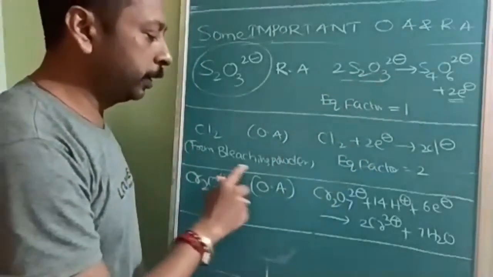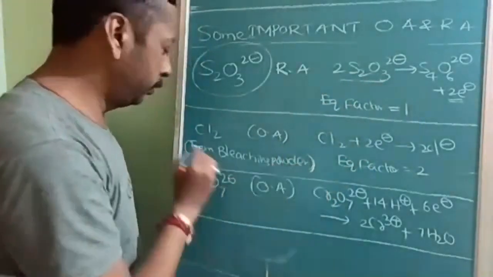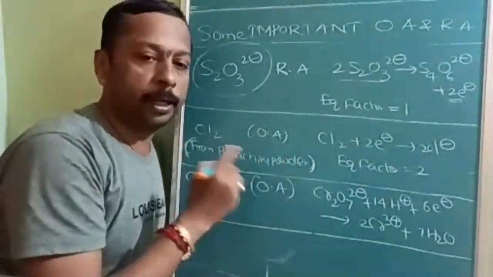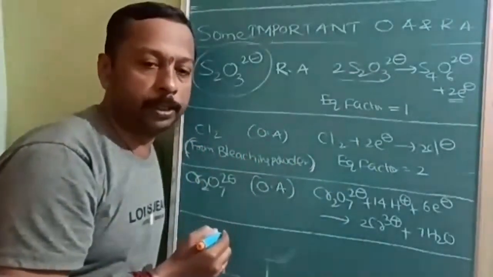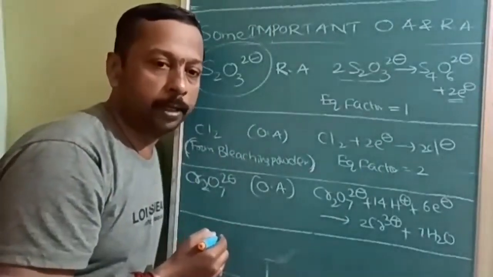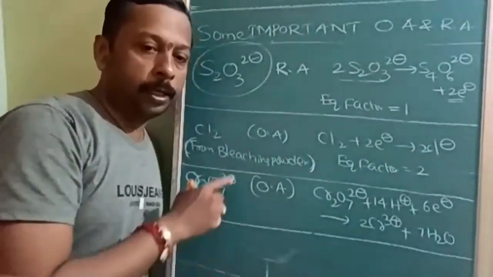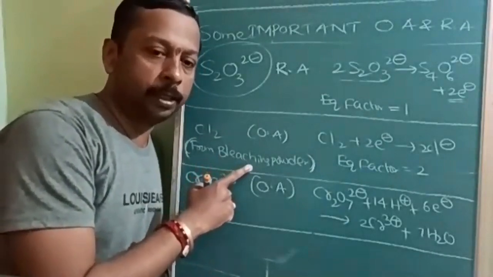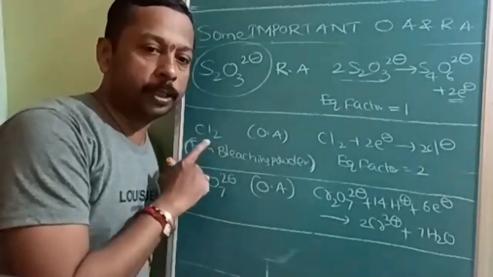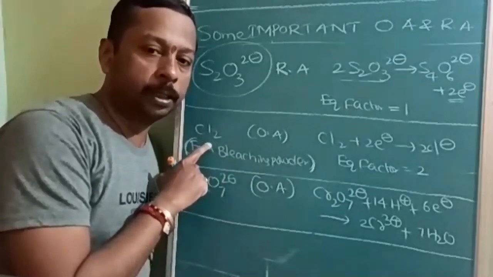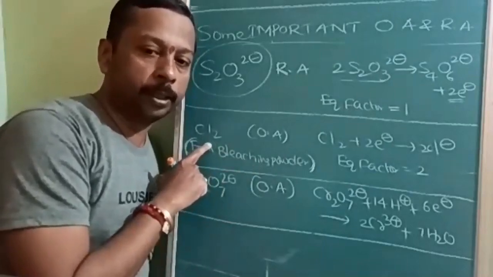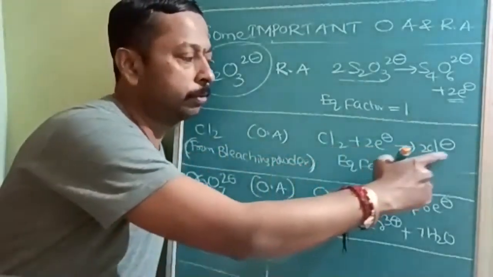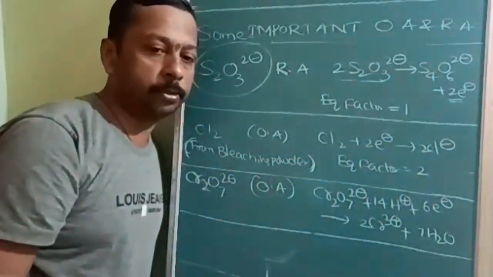There were special numericals last year. Last year there was an advanced question combining the 17th group and bleaching powder. There is a topic available, chlorine, and that is acting as an oxidizing agent. That's why I'm specially mentioning it here. So the Cl2 that we are obtaining is from bleaching powder. Okay, so Cl2 is the oxidizing agent: Cl2 plus 2 electrons gives 2 Cl-, so the equivalent factor is 2.